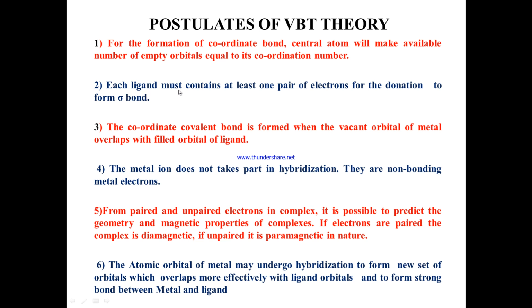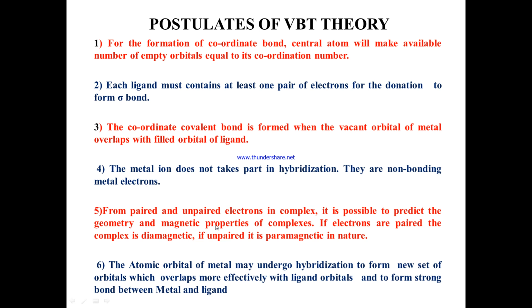Each ligand must have at least one pair of electrons for donation to form sigma bonds. So if there are 4 ligands, it will donate 4 pairs. The coordinate covalent bond is formed when a vacant orbital of the metal overlaps with filled orbitals of ligands. That is how the coordinate covalent bond is formed. The metal does not take part in the hybridization process. Always the metal ion will not participate in hybridization. That is why they are called non-bonding metal electrons.